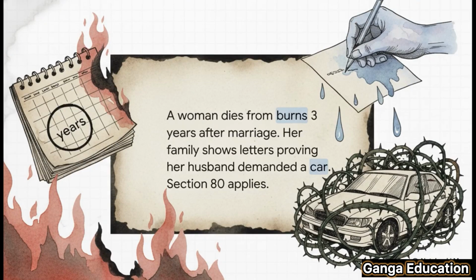Suppose a woman dies from burns 3 years after her marriage. Her family comes to court and provides letters she wrote detailing how her husband would repeatedly beat her because he was demanding a car. Now let's connect the dots. Is the death unnatural? Yes, burns. Within the 7-year time frame? Yes, 3 years. Was there cruelty for dowry? Yes, beating for a car. Did it happen soon before? The pattern was repeated, you see? This is a textbook case where Section 80 would apply.